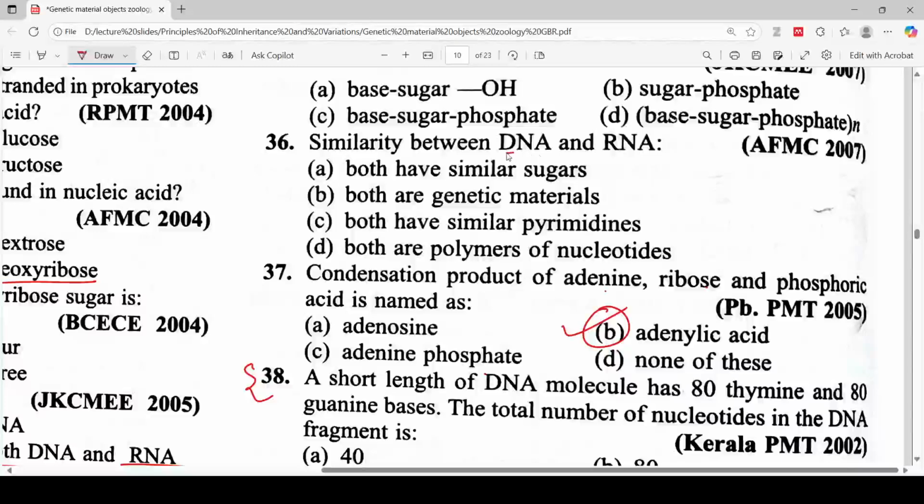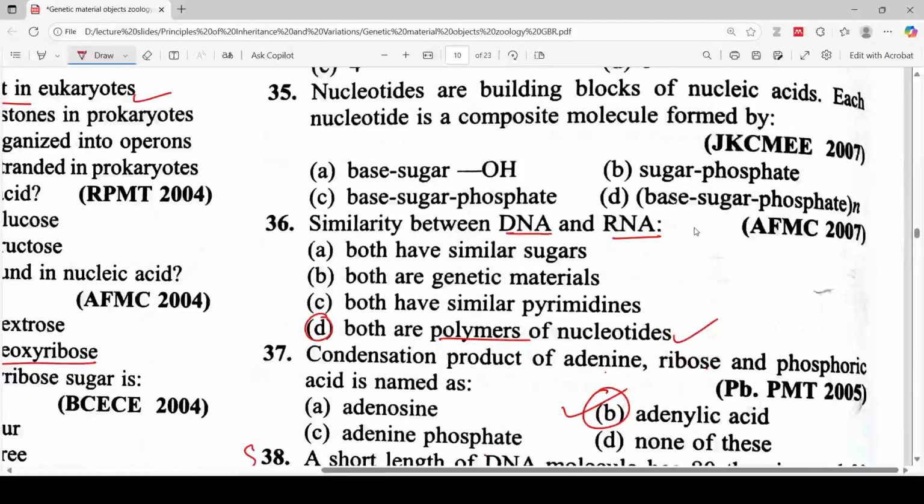Similarity between DNA and RNA. Both have similar sugars, both are genetic materials, both have similar pyrimidines, both are polymers of nucleotides. So the correct answer is D: both are polymers of nucleotides. Let's move to the next.